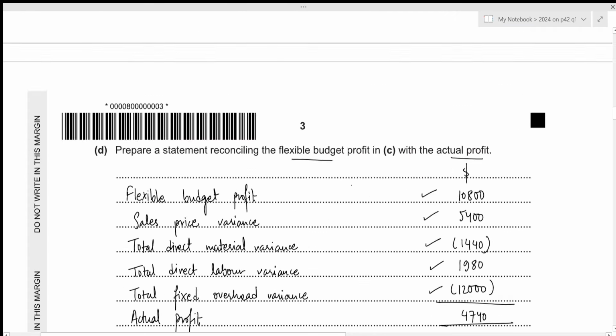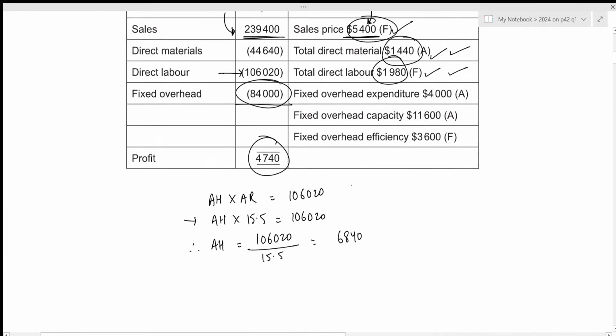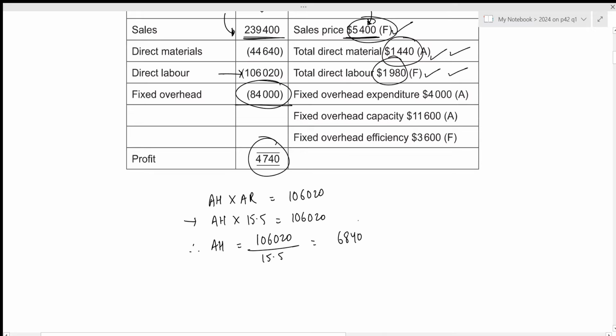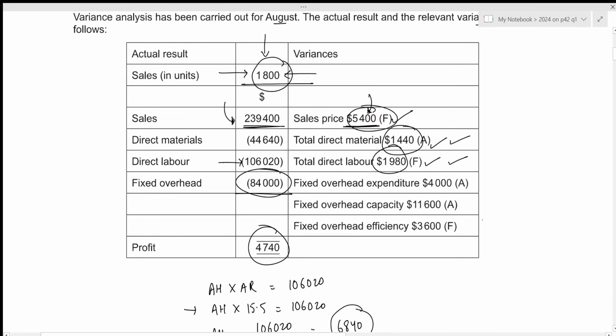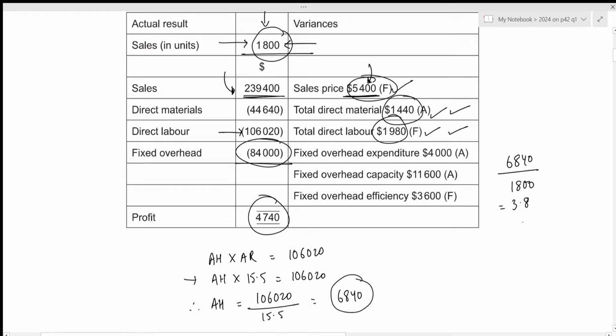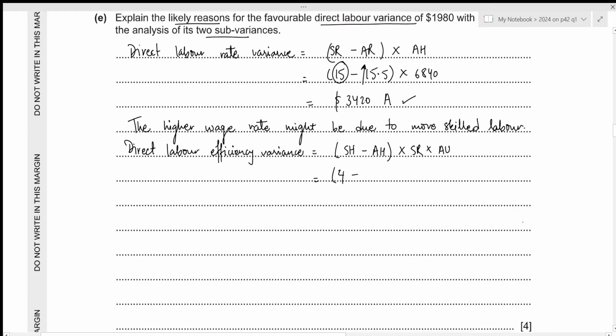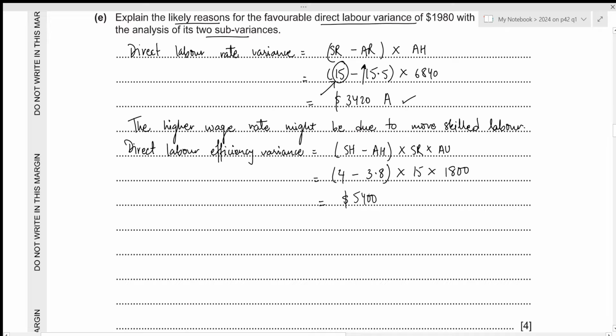Now we have already calculated the total actual hours. In order to get the actual hour per unit, we can just divide this total actual hours by the actual number of units, which is 1800. So 6,840 divided by 1800, that will be 3.8. So 3.8. Now we need to multiply it by the standard rate, which is right here, that's 15, and the actual units is 1800. This results in the value of 5,400 favorable.